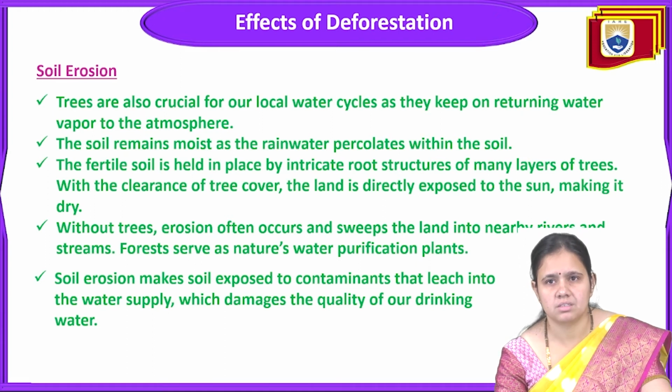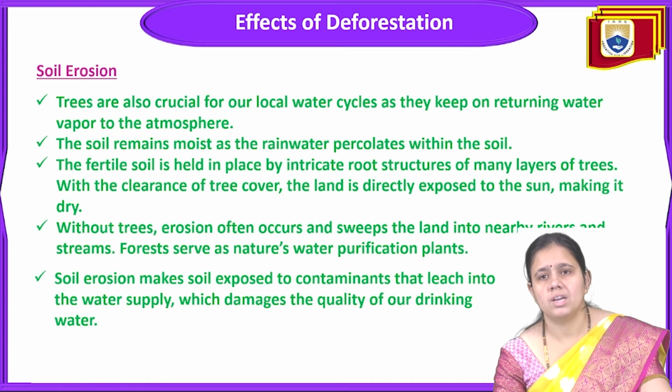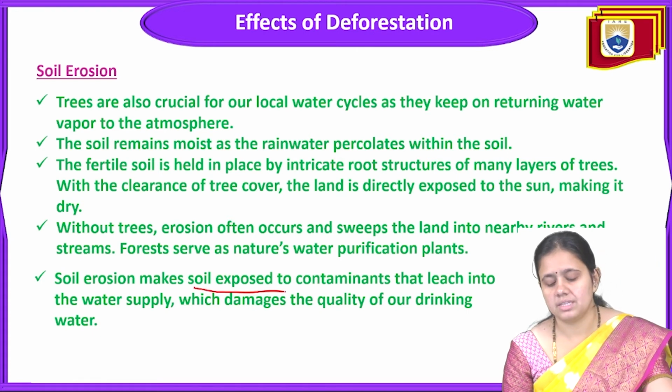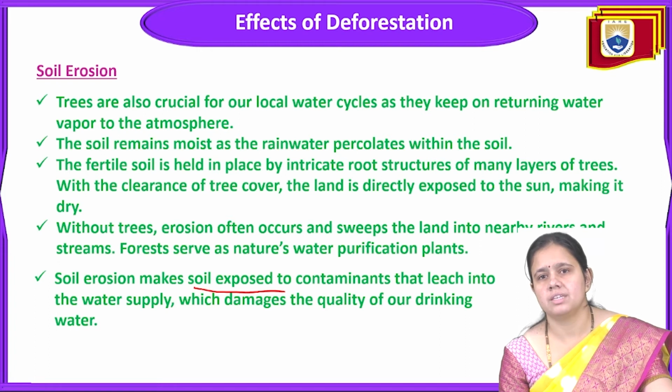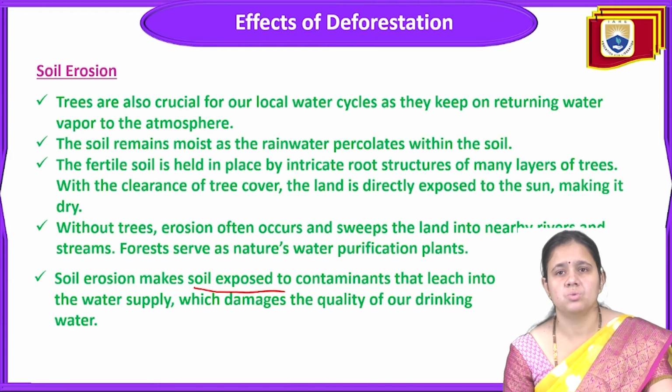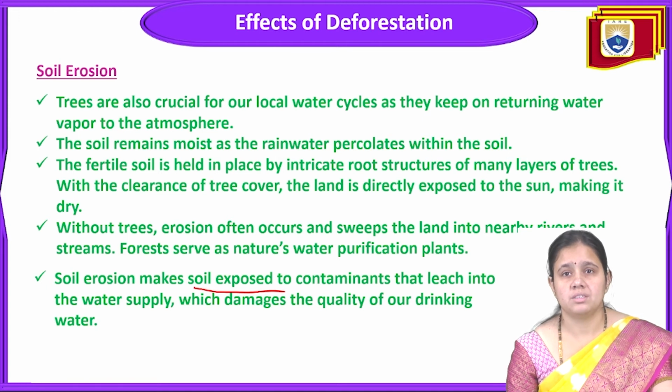Without trees, erosion often occurs and sweeps the land into nearby rivers and streams. Forest serves as nature's water purification plant. Soil erosion makes soil exposed to contaminants that leach into the water supply and damage the quality of our drinking water. So these are the effects of deforestation on soil erosion. Soil erosion is an important factor that also occurs due to deforestation.